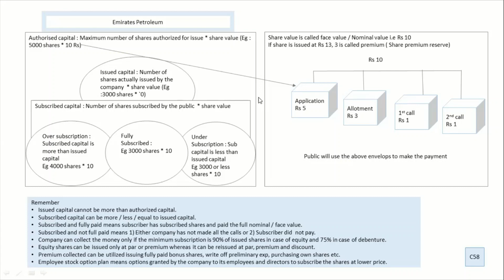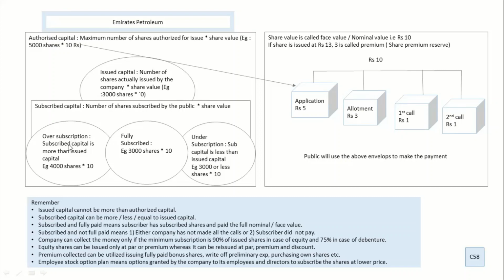What happens next? Anyone who passes the stock market looks into your equity share and they will plan to buy or they might not buy it. So if all the 3,000 shares are subscribed, that means purchased by the public, it is called fully subscribed. If you don't have a good reputation or probably it's a very new company, there might not be a lot of people who have subscribed for it. Maybe 2,000 or 2,500 shares are subscribed. That is called under subscription.